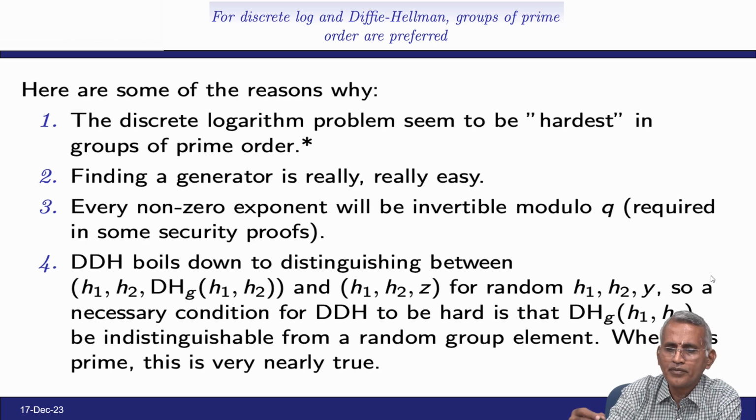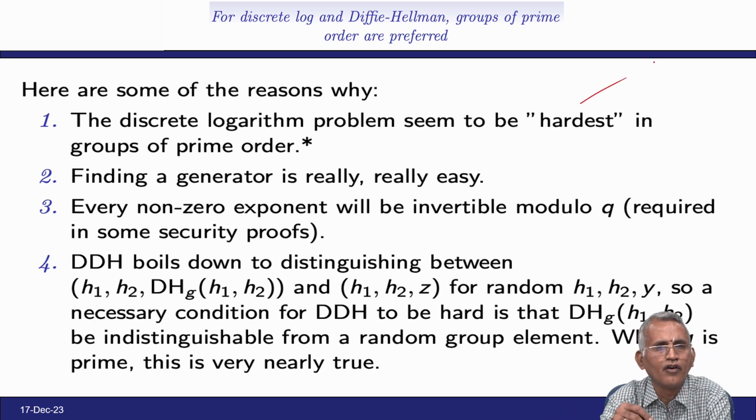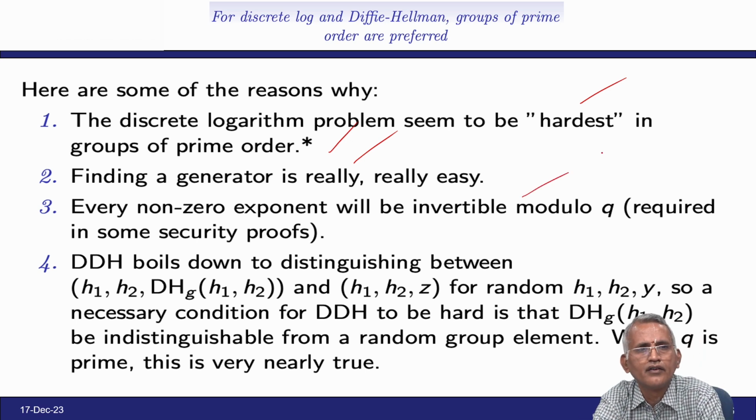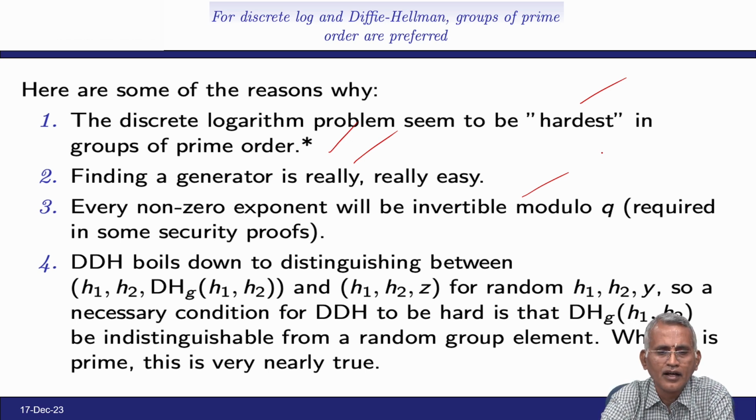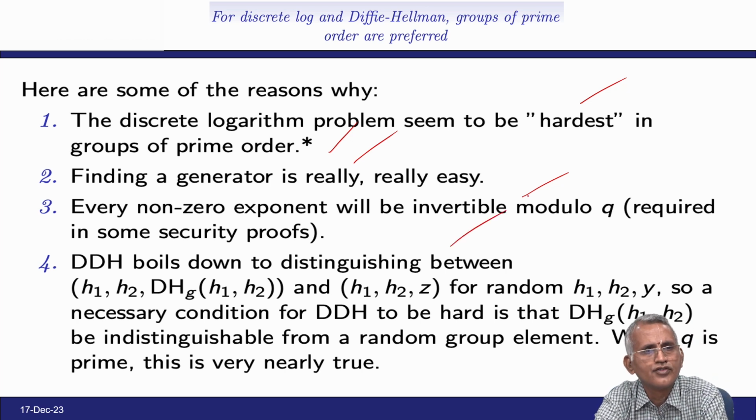Discrete logarithm problems seem to be hardest in groups of prime order, finding a generator is really easy, and every non-zero exponent is invertible modulo q, which we require for some security proofs. Decisional Diffie-Hellman boils down to distinguishing between (h1, h2, DH_g(h1, h2)) and (h1, h2, random z).